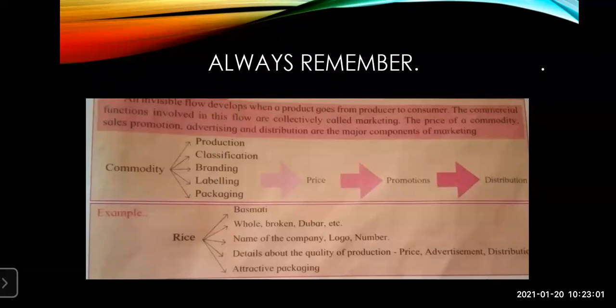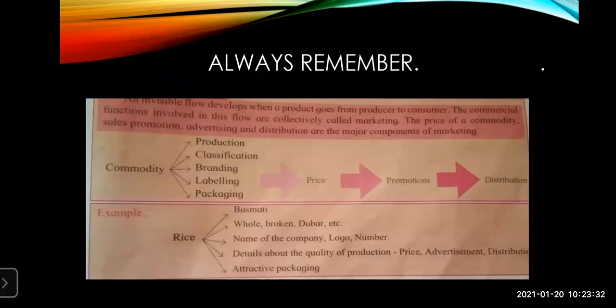So when the product comes to the consumer, the commercial functions involved in these flows are collectively called marketing. All these commercial functions involved in this process are together, collectively, called marketing. The price of the commodity, sale, promotion, advertising, and distribution are the major components of marketing.